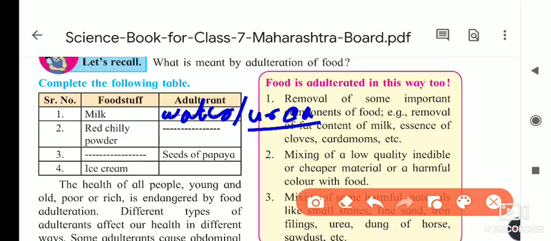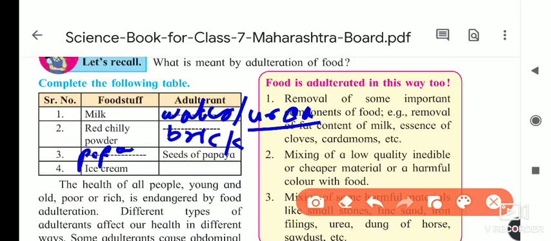Now red chili powder. Inside it they are adding brick powder. Brick is what we use in construction, with the red color. Just think how dangerous it will be if we eat brick powder. Next, seeds of papaya. They are adding them into the pepper powder, kali miri, as we say.